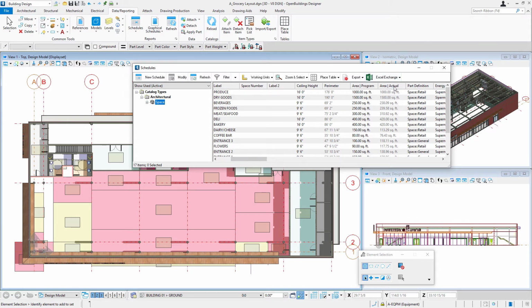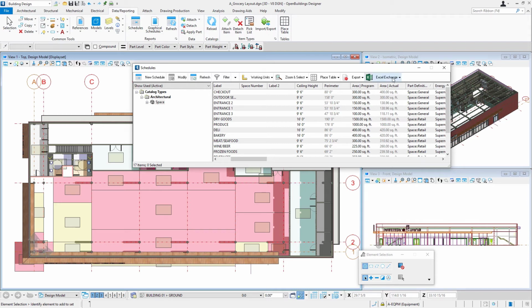I'm going to start by sorting the data by the actual area, and I'm going to sort it descending, so I've got the largest spaces first and then going down like that. Next, I'm going to sort by that part definition that we just changed. That'll group all my retail sales areas together. Just make it a little bit easier to edit this way.